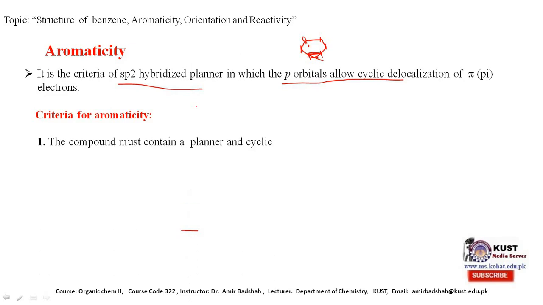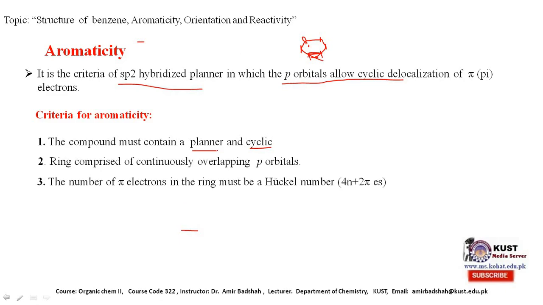What are the criteria of aromaticity? Number one, the structure should be cyclic and planar. If the structure is not cyclic, then we cannot consider aromaticity in that compound. And along with the cyclic structure, it should be planar. If it is not in a plane, then we cannot consider the phenomenon of aromaticity.